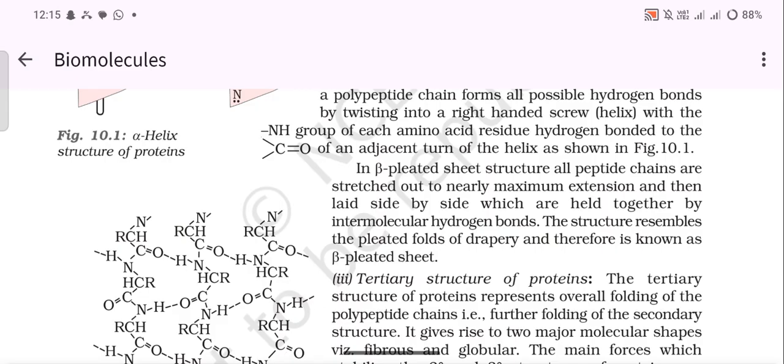In beta pleated sheet structure, all peptide chains are stretched out to nearly maximum extension and then laid side by side, held together by intermolecular hydrogen bonds. The structure resembles the pleated folds of drapery and therefore is known as the pleated sheet.